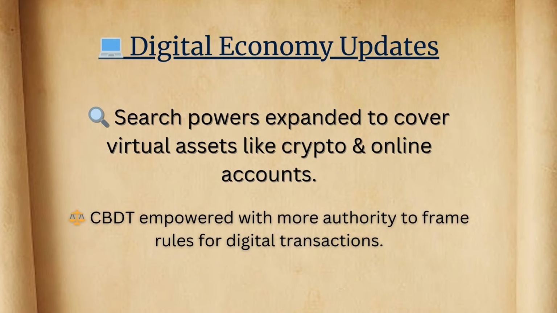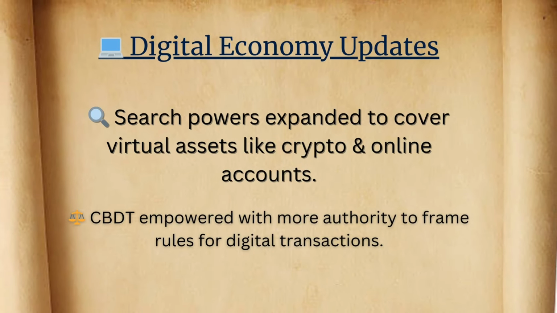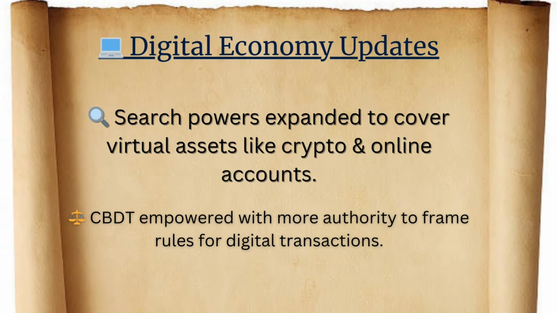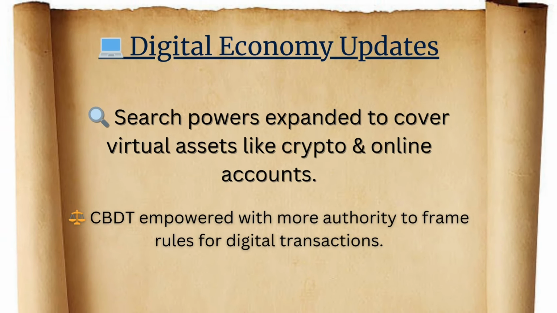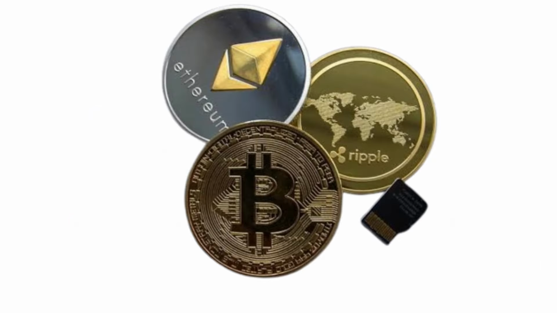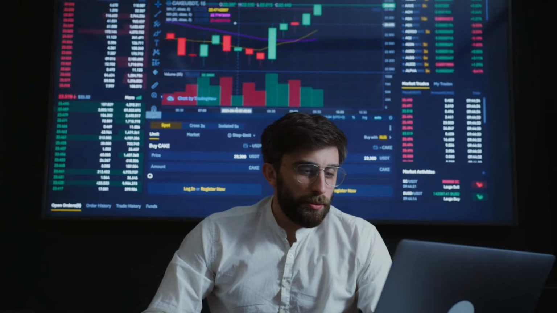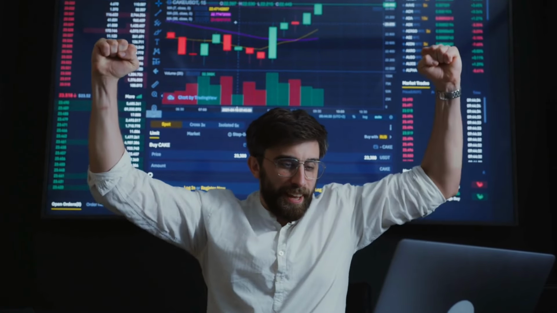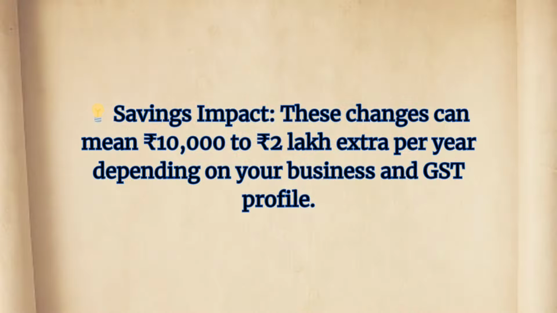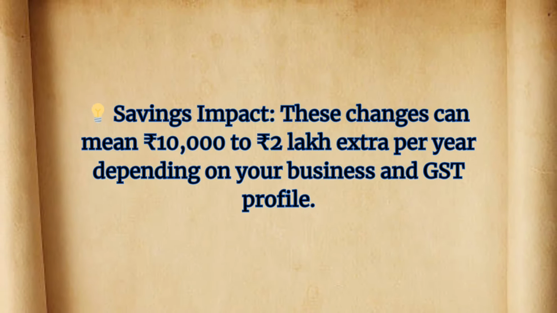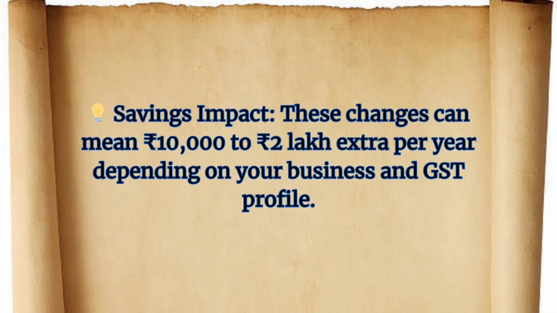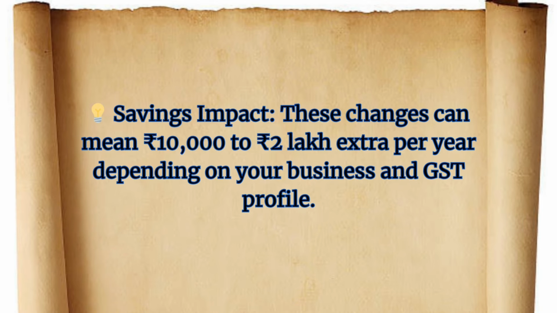Seventh, digital economy updates. Search powers now cover virtual assets like crypto and online accounts. CBDT gets more authority to make rules for digital transactions. Example: Vikram, a GST registered digital services and crypto trader, faced ₹30,000 disputes due to unclear rules. अब clear guidelines से dispute कम और GST plus crypto compliance दोनों easy. Savings impact. These changes can mean ₹10,000 to ₹2 lakh extra per year depending on your business and GST profile.